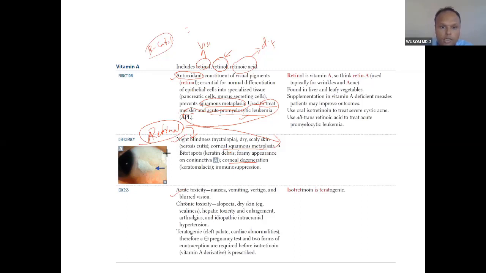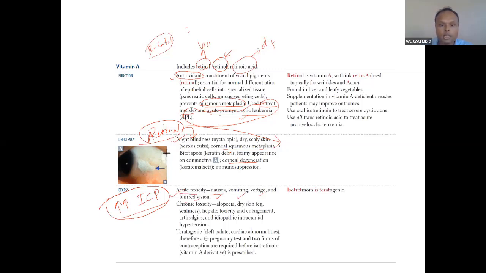Now acute toxicity happens, so I will talk about acute toxicity. Acute toxicity is related to high intracranial pressure, high ICP, and I have described high ICP in the urea cycle. So acute toxicity presents as high intracranial pressure related features. You can see nausea, vomiting, vertigo, blurred vision, from increased intracranial pressure, and this is acute toxicity.